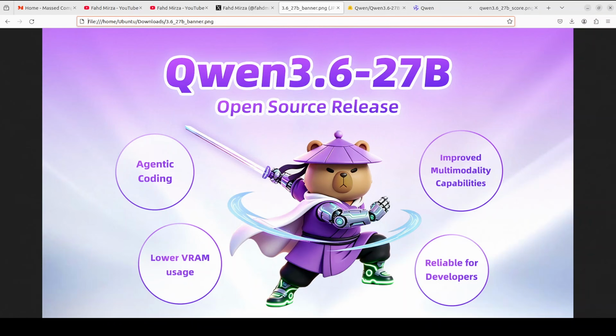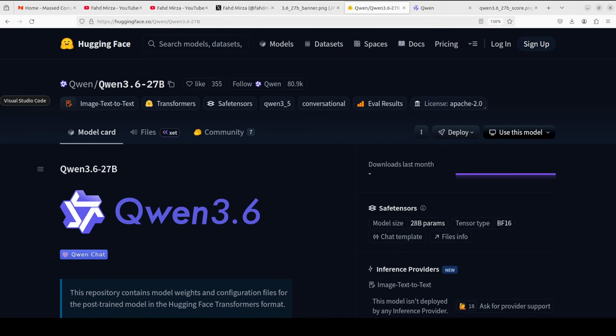From the Ming Dynasty's Yongle Encyclopedia, the largest compilation of human knowledge ever assembled in 1408, to Qwen 3.6 in 2026, China's obsession with organizing and mastering knowledge has never really gone away. And today, Alibaba just dropped a 27 billion model that beats a model 15 times its size on coding benchmarks.